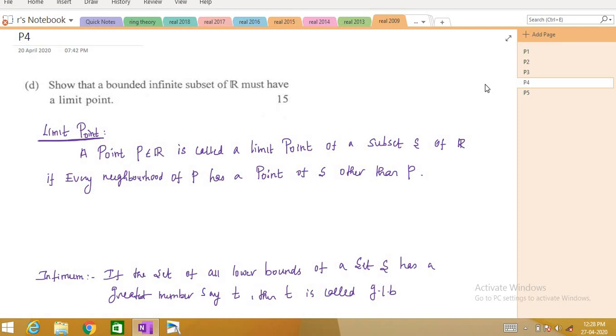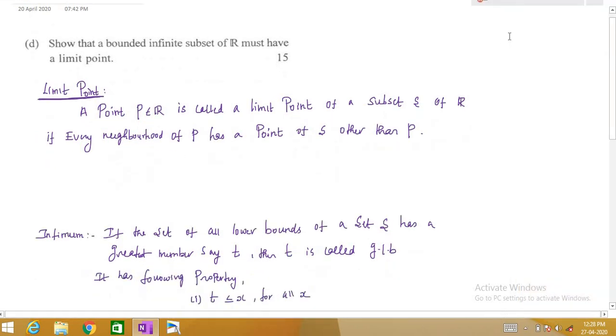So, show that a bounded infinite subset of R must have a limit point. Before getting into the statement of the theorem, first I'll explain 3 definitions: what is meant by a limit point, what is meant by infimum, and what is meant by supremum. You already know what infimum and supremum mean, but I'll explain them with the definition. First I'll explain what is meant by a limit point, and after that we will discuss the statement of the theorem.